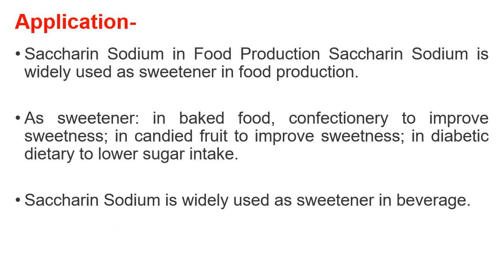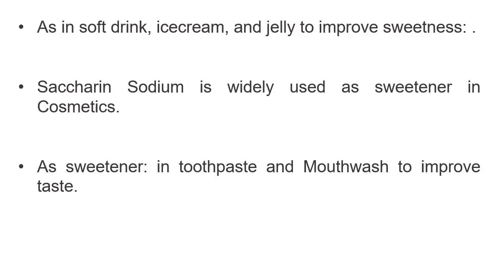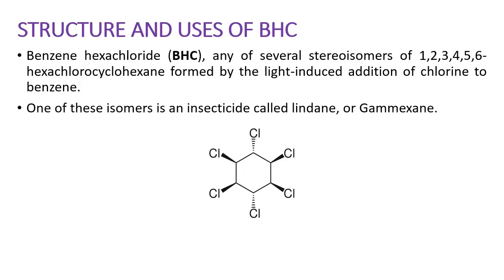Next, application. Saccharine sodium is used as a sweetener in food production. It is also used as a sweetener in baked food and confectionery to improve sweetness, in candied food to improve sweetness, and in diabetic diets to lower sugar intake. It is also used in beverages as a sweetener. It is also used in soft drinks, ice cream, and jelly to improve sweetness, and also as a sweetener in cosmetics and in toothpaste and mouthwash to improve taste.